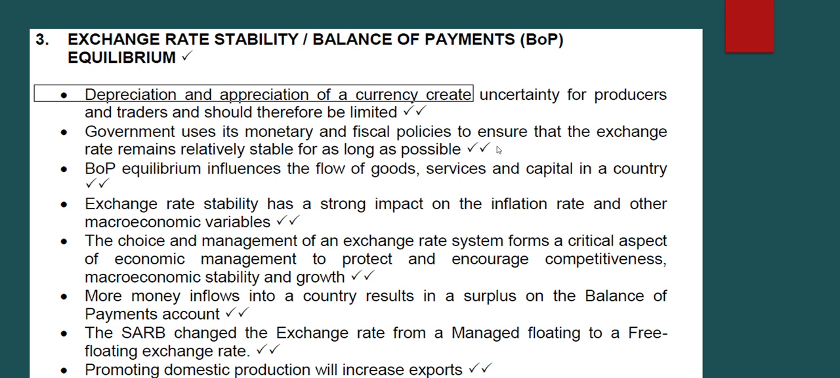Now what does it mean when you talk about monetary policy as well as fiscal policy? When we talk about monetary policy, we are talking about the interest rate. What does the government do to the interest rate to ensure the stability of the rand? And when looking at fiscal policy, we are looking at what government can do using the revenue they collected through tax collection to remain stable. So government has ways, through monetary and fiscal policy, to ensure the exchange rate remains relatively stable for as long as possible.